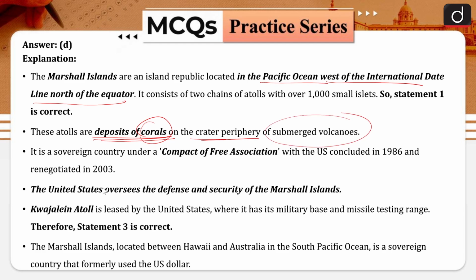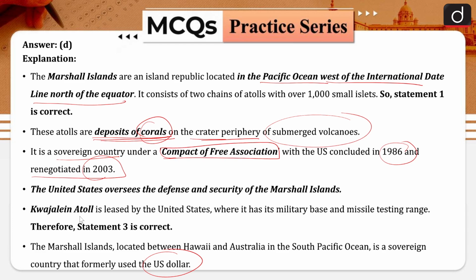Now talking about the currency here, the sovereign country under a compact of free association of USA, concluded in 1986 and renegotiated in 2003. So earlier it was under USA, and then it became a free country, and they used to use the dollar earlier.